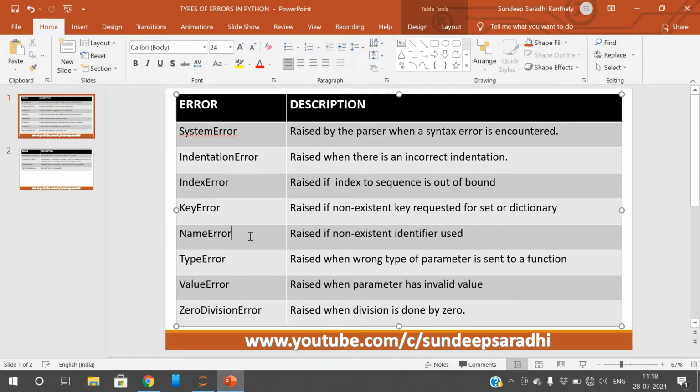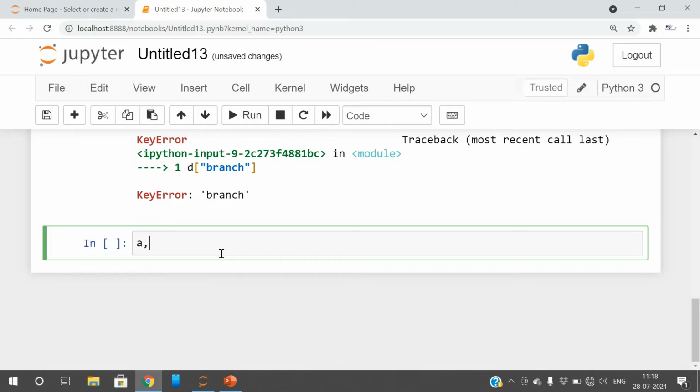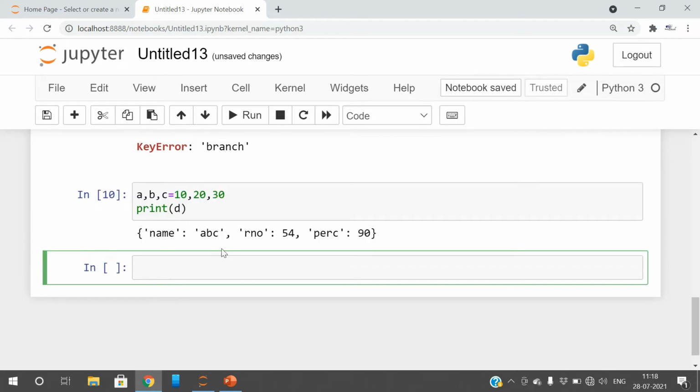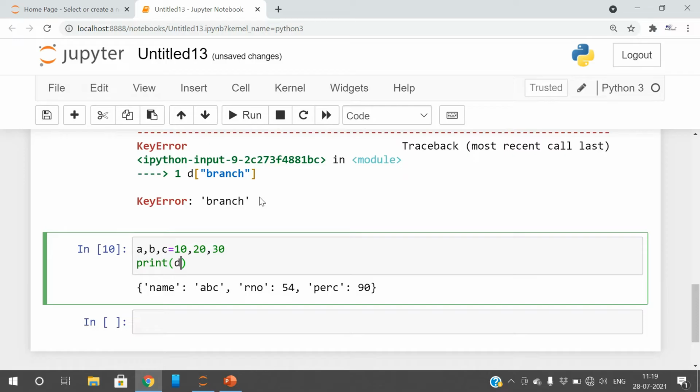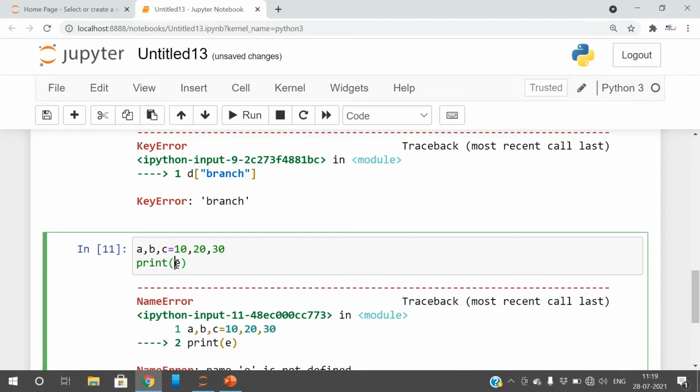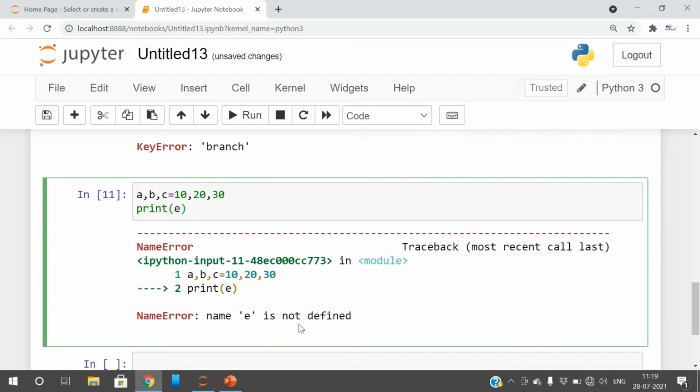And coming to the name error, it is raised if a non-existent identifier is used. For example, if you take 3 variables with values 10, 20, and 30, and try to print the value of D, D is already a dictionary, so let us print E. That's a name error because E is not defined. So that type of error we call a name error. E doesn't have any value, but we are trying to print it.